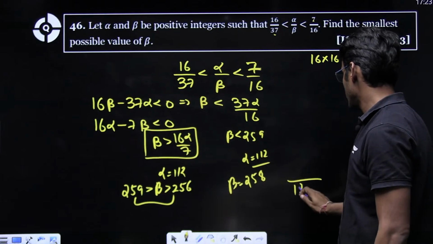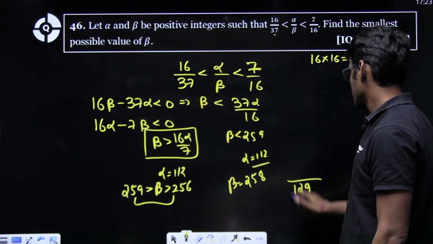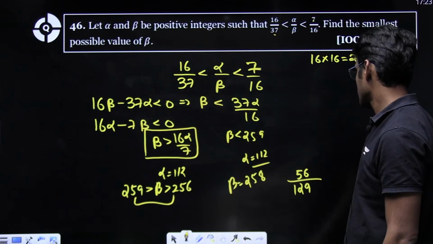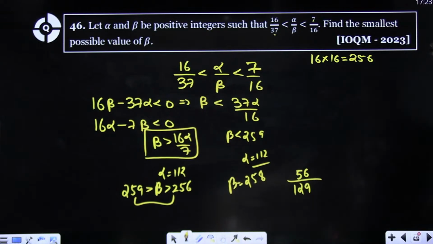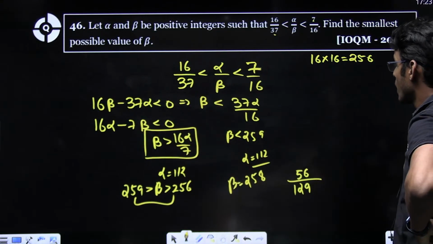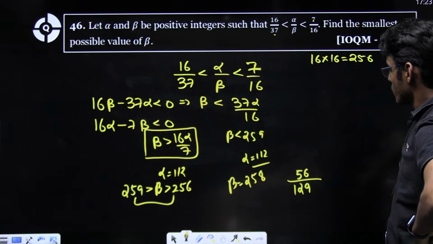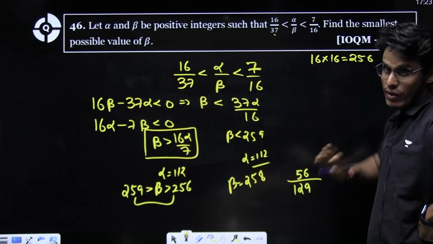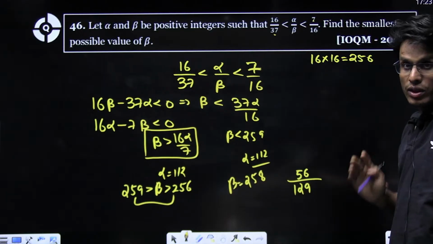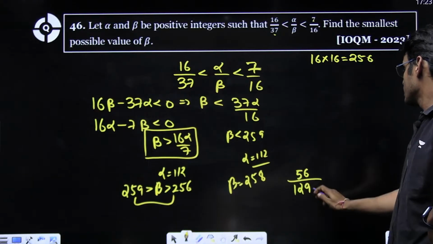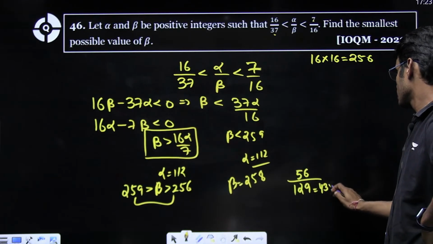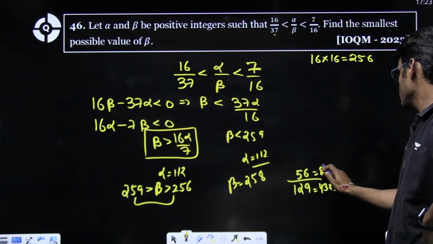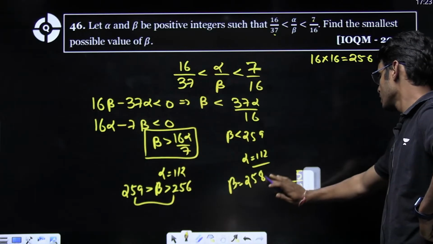This becomes 129 and this becomes 56, right? 56 upon 129. This proportion will satisfy this, but this can be further reduced, right? This is 43 into 3. This is 8 into 7, right?